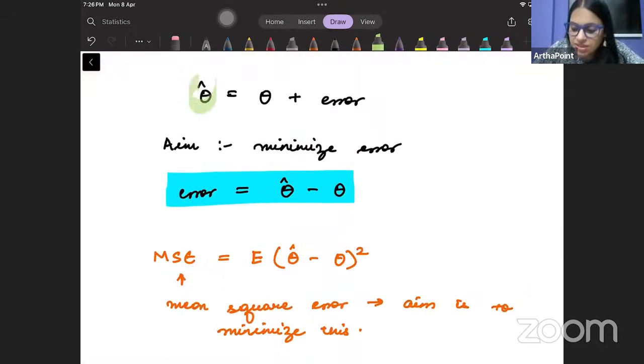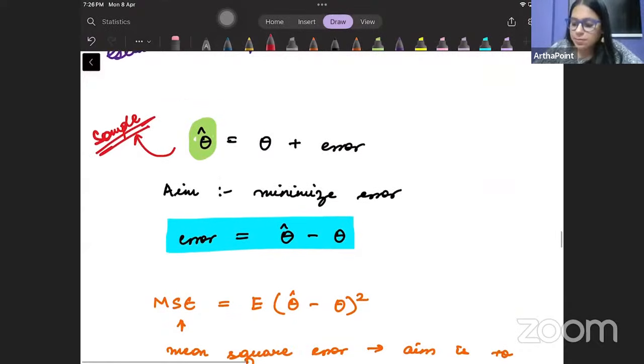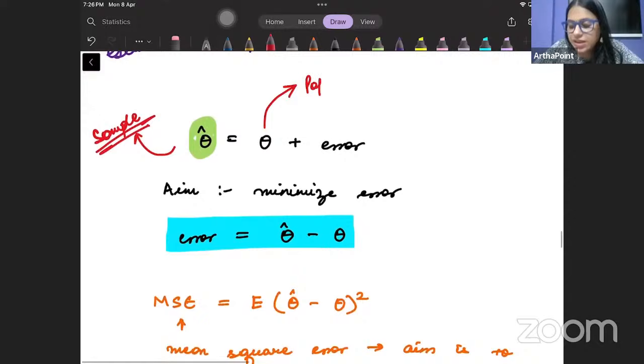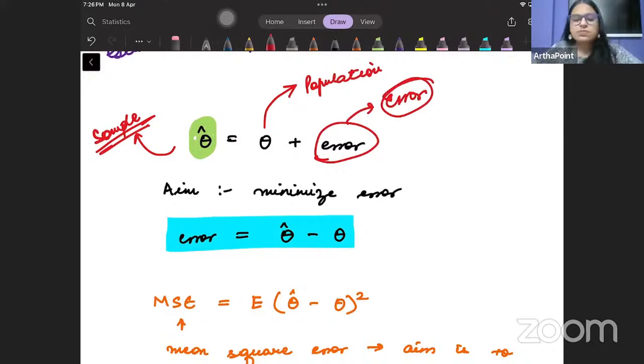So we are saying theta hat. Theta hat is the value of the sample. The value of the sample will be very close to the value of the population, but I will be committing an error. And as a statistician, मेरा क्या काम होना चाहिए? What should be my aim? What should I be doing?